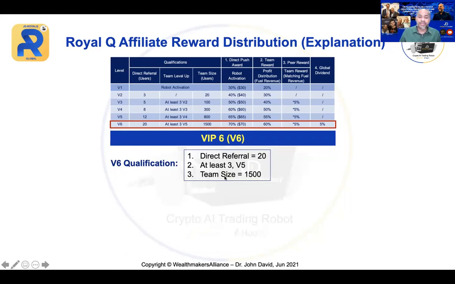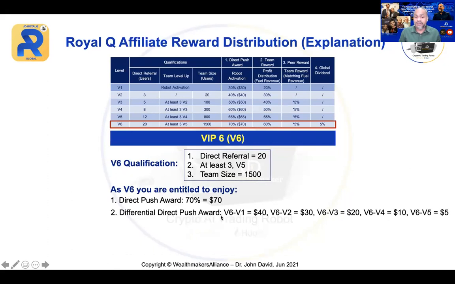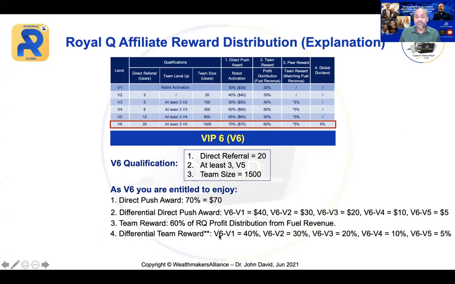All right. And then you need a team size of 1,500. That's all. Now, what is the benefit? Now you enjoy the maximum direct push, $70, which is 70%. And the differential reward, now you enjoy how many levels? 5 levels. All right. And then you have a team reward, 60% from the 20%. And you also have the differential reward, which is 5 levels. These are all from the trading.